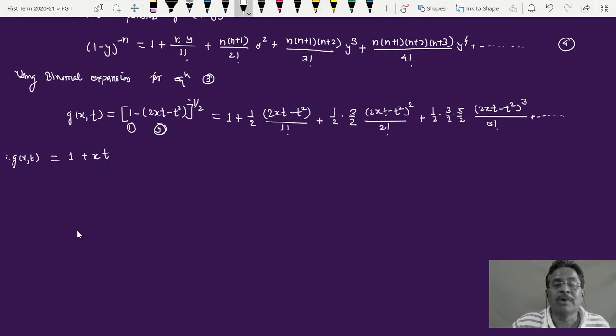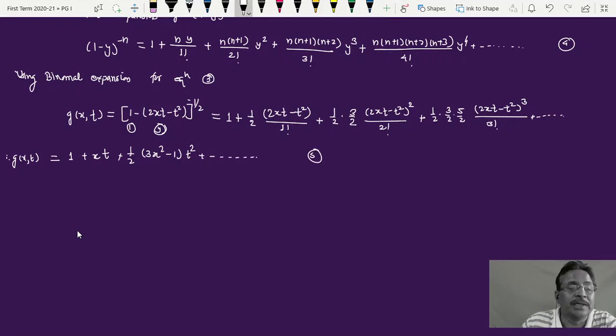3 by 2 is there, 1 by 2 is there, and here also expanding this, twice xt minus t square raised to 3, this expansion, and adjusting all these terms, we will get the next term as plus 1 half times 3x square. If you want, you can carry out this operation separately, minus 1 into t square, and plus all other terms. This is my equation number 5.